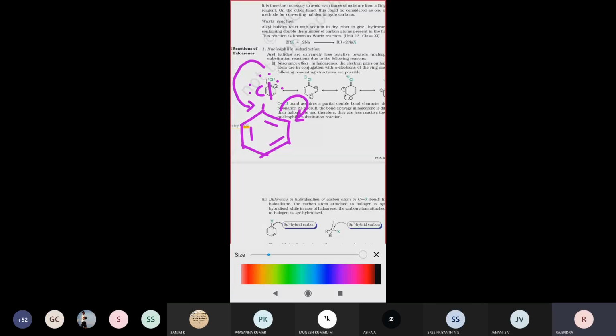So the chlorine atom, what happened? There are a total of 6 lone pair electrons. This chlorine atom donates electrons towards the carbon atom. So this double bond should migrate towards this carbon atom, right? Therefore this carbon atom will get a minus sign, and this position will get a positive sign. And since chlorine has already donated electrons, it will get a minus sign.